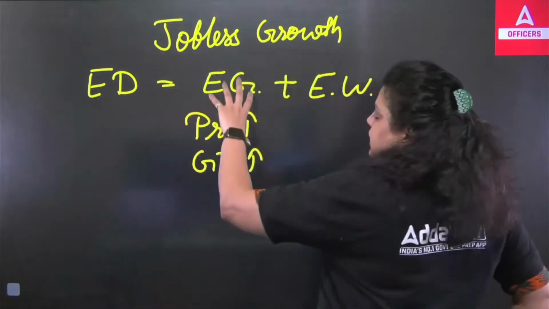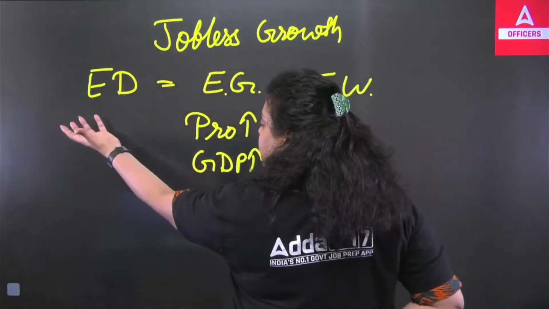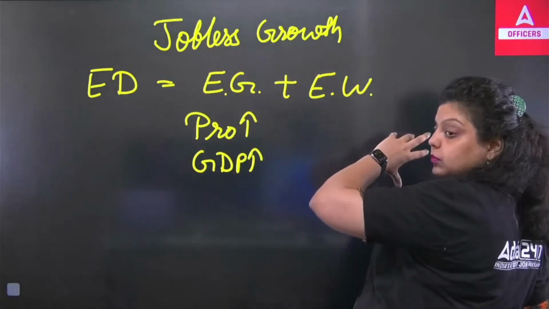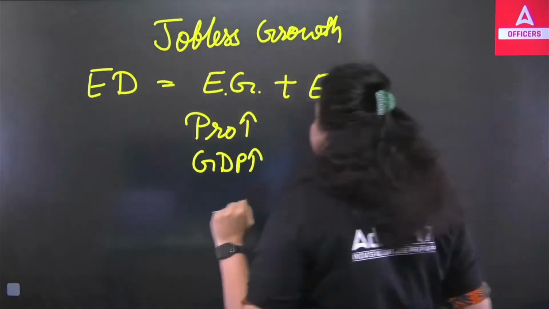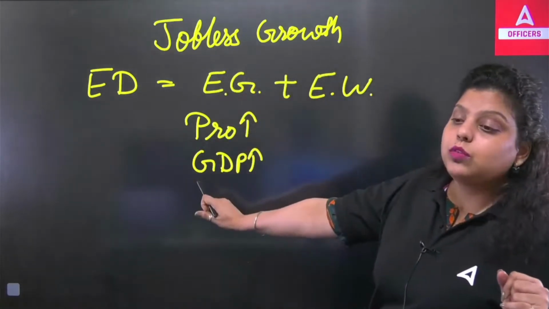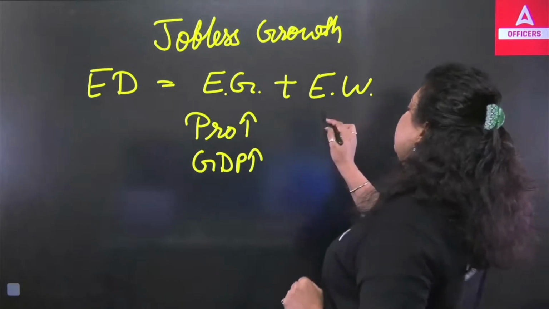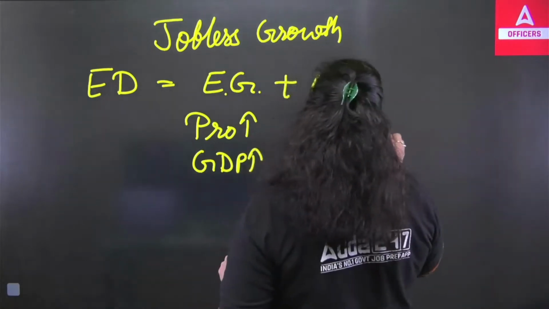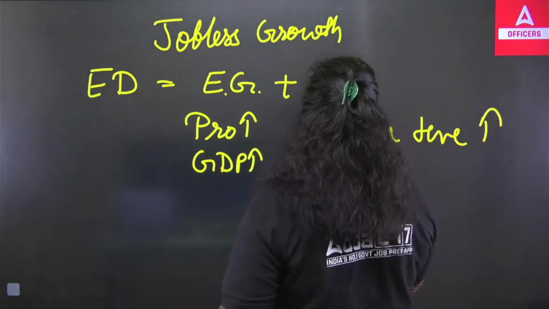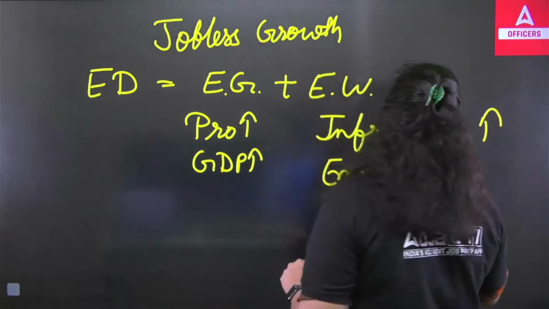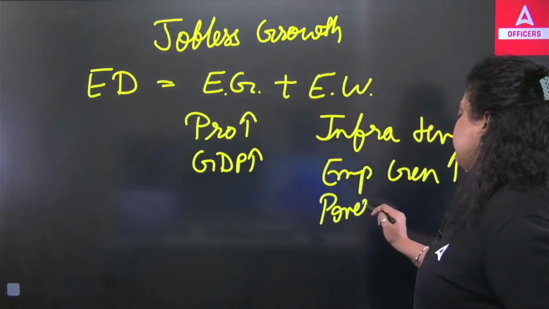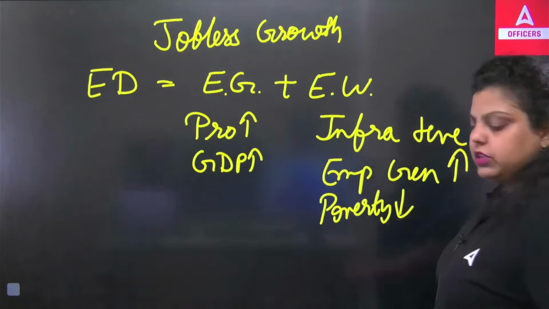Because economic development is a combination of economic growth plus economic welfare. Now what is economic welfare? Economic welfare is the positive changes that can be seen in the economy because of the rise in the GDP, like infrastructure development, that's a positive change. Then employment generation, that's a positive change. Then less poverty in the country, poverty is reducing, that's a positive change.